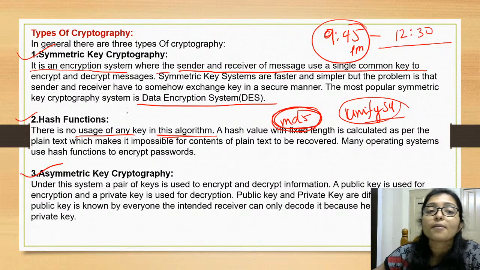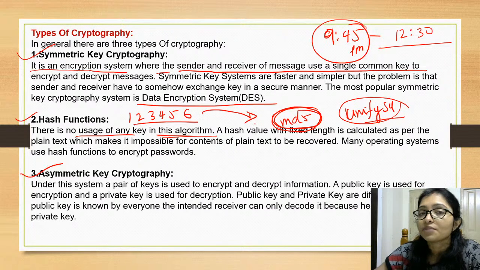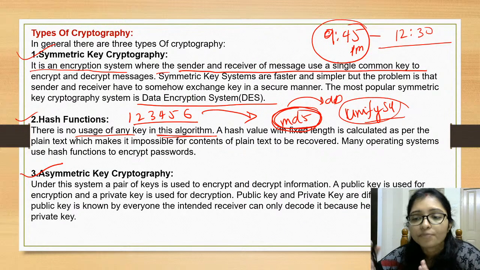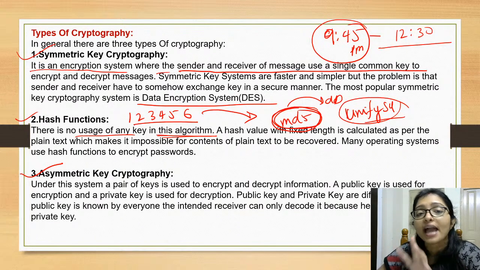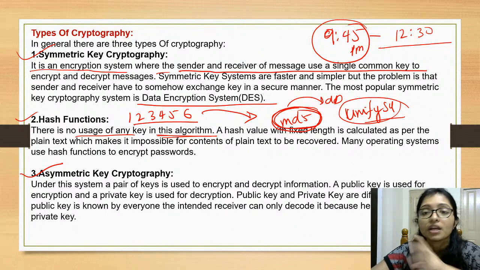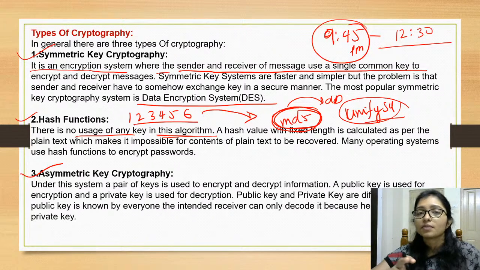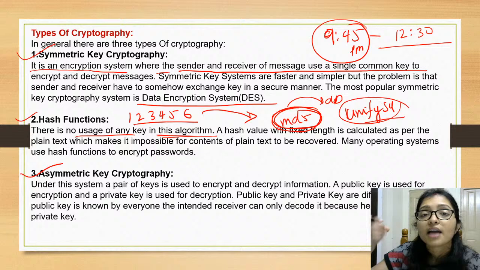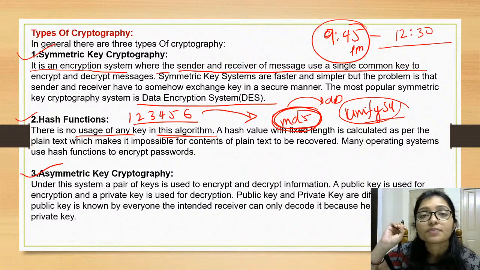It does not happen that your password is 123456, that is your password, and I have applied the MD5 hash function and stored it in the database. It will be stored as a big hash in the database, but after that even anyone cannot decrypt that message. Decryption is not possible. Okay, decryption is never possible for anyone. That's why we are using the hash function for storing the password, especially the password.